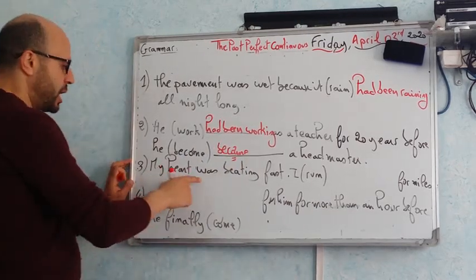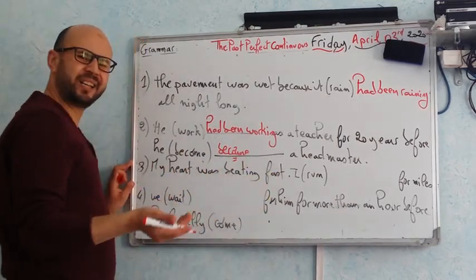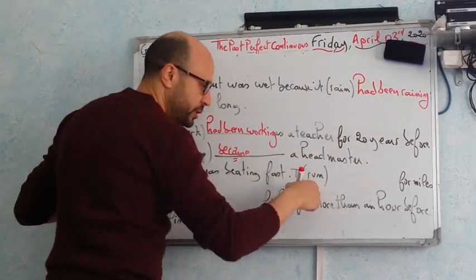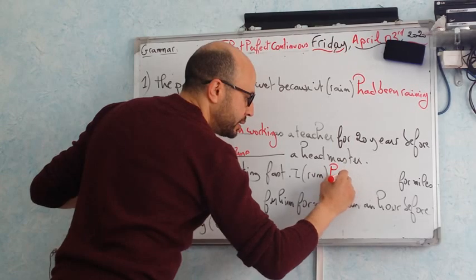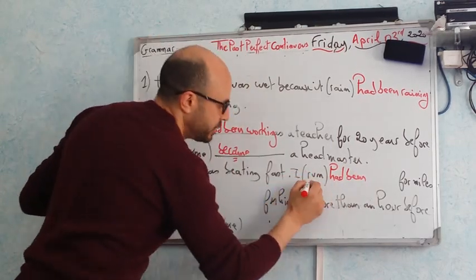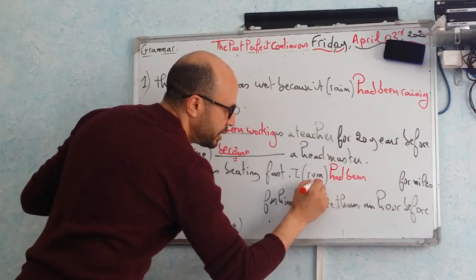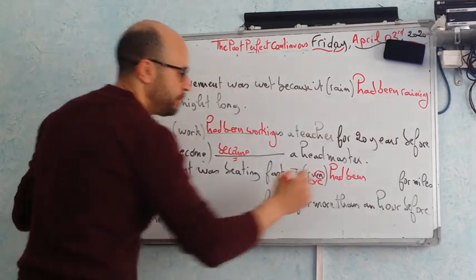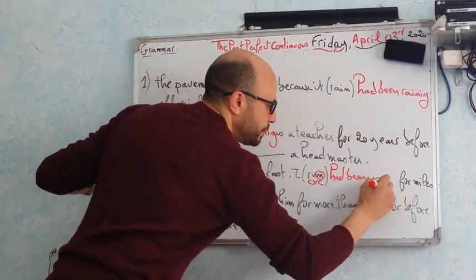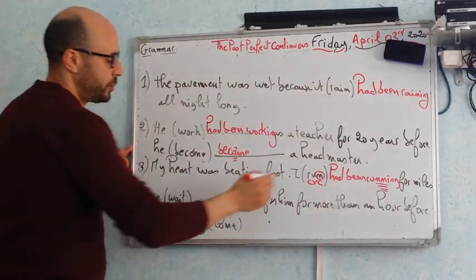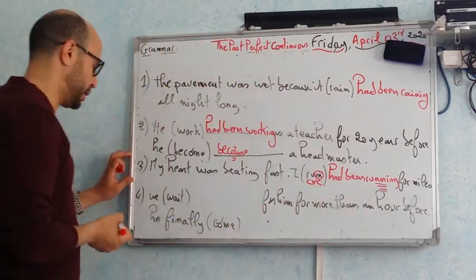Number 3. My heart was beating fast. Why? This is the cause. This is the result. So past perfect continuous. Had been running, the gerund form. Pay attention to the CVC rule, the doubling. CVC, we double the last letter. Had been running, double N, because we have consonant, vowel, consonant in the word.